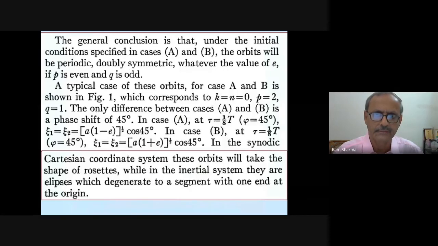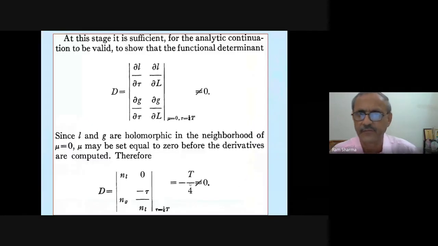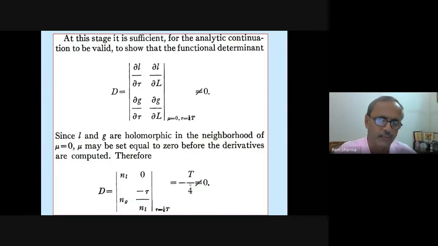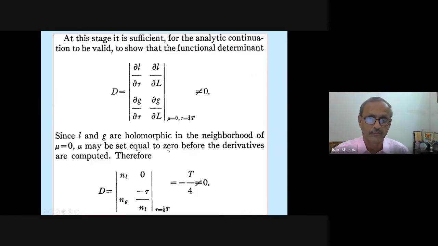Cartesian coordinates, orbits. Here at this stage, it is sufficient for analytic continuation to be valid to show that the functional determinant, this determinant, should be non-zero for mu equal to 0 and t equal to pi by 2. Since L and G are holomorphic in the neighborhood of mu equal to 0, mu may be set equal to 0 before the derivatives are computed.